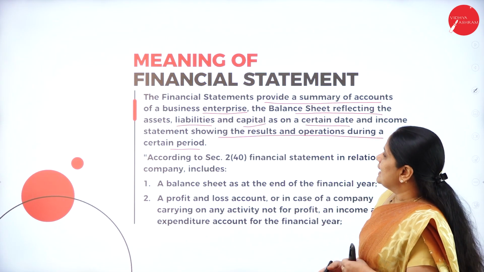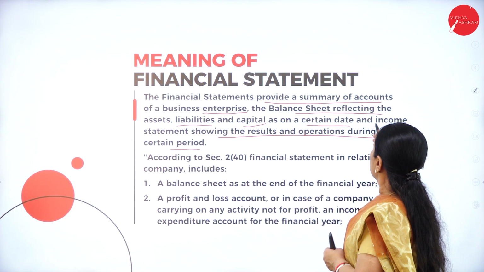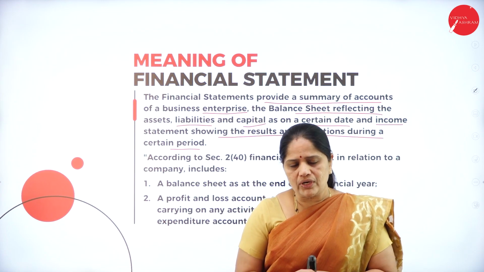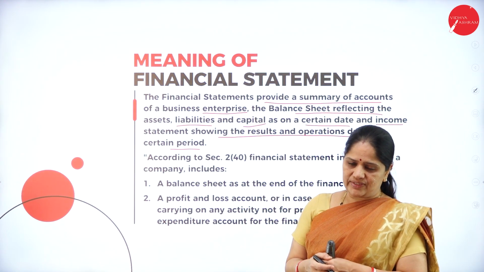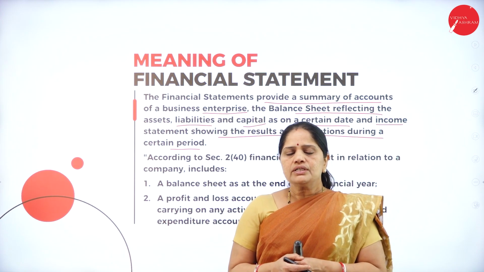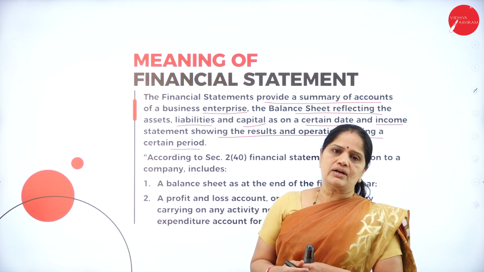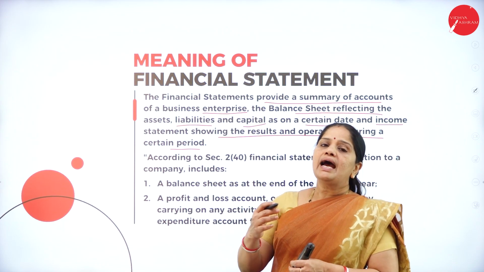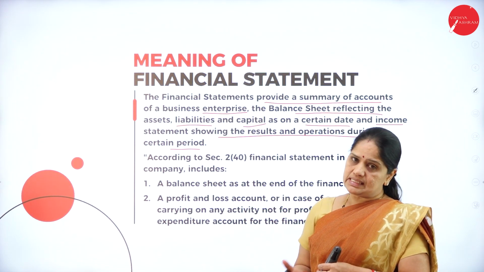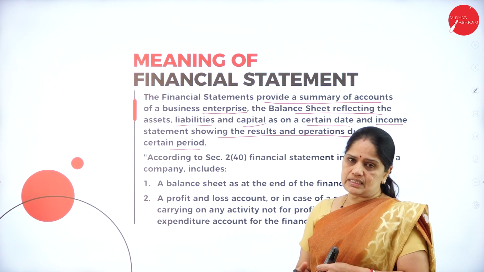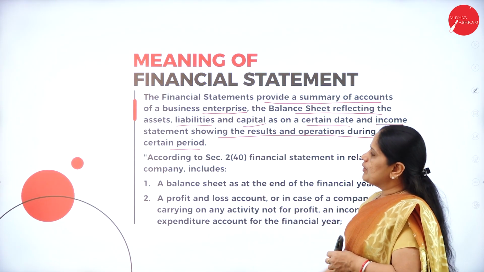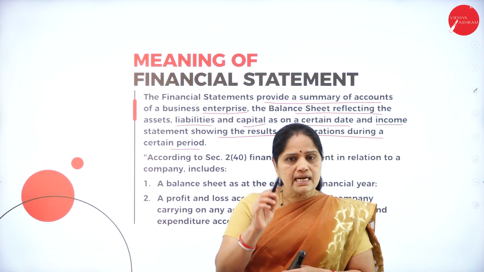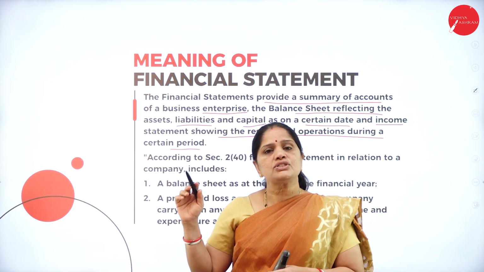So, we have the balance sheet, and next we have the income statement. This income statement is also called the profit and loss account. What is the result of the business operations done during the year? Throughout the year, business transactions will be carried out, and we will be keeping an account of all of them. In the end, whether it is a loss or a profit, we can know with the help of the profit and loss account. Usually, the accounting period will be for a period of 1 year, starting from 1st April to 31st March of the next year.